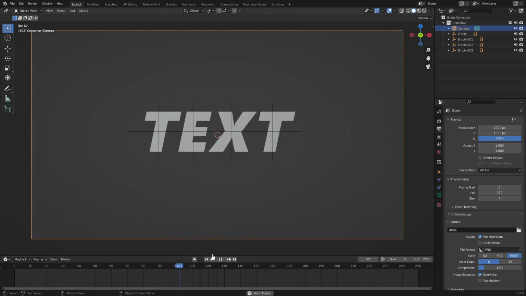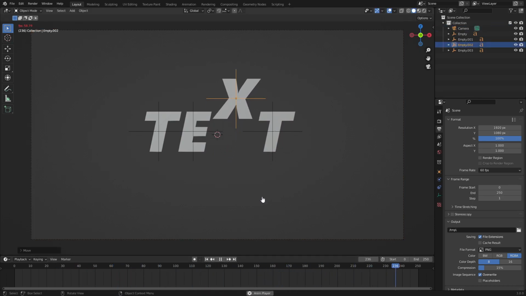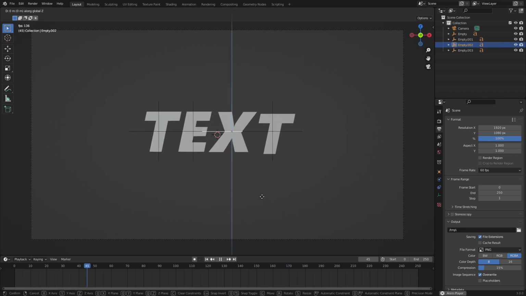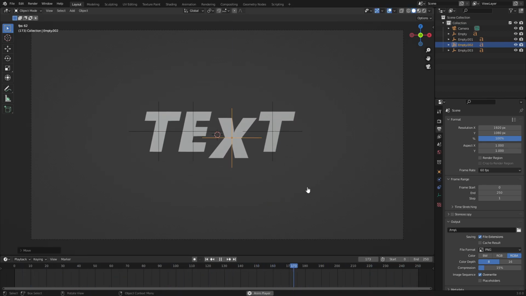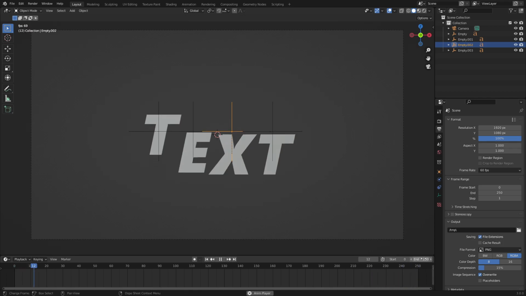So that is basically how you make independent text letters, and the empty that is connecting all of this together is really the part that's helping us out a lot, because we can move these around literally wherever you want to, and the animation will still play without having to move anything, which is just super handy. That's why I wanted to do the tutorial again, because I've come up with this strategy, and I really, really enjoy it.